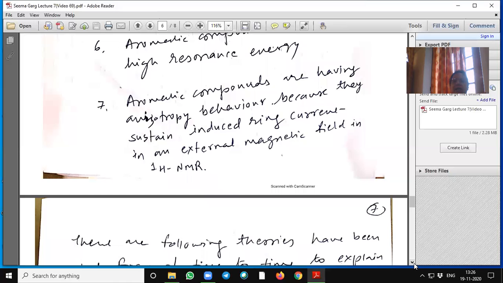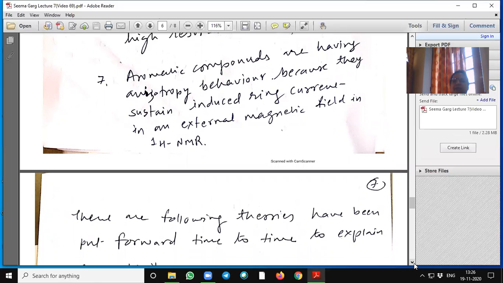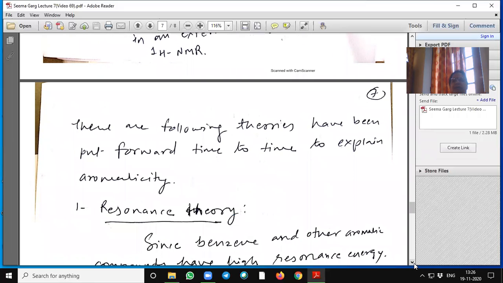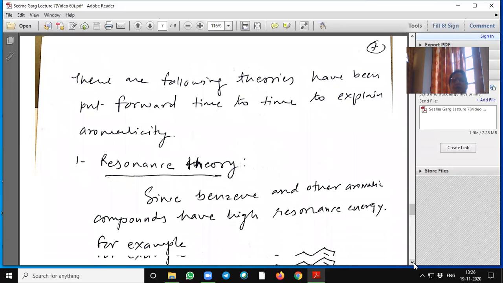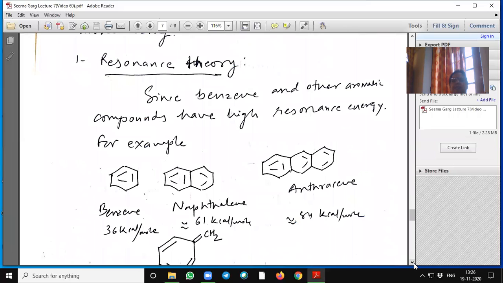Aromatic compounds show anisotropic behavior in a magnetic field because they sustain an induced ring current in an external magnetic field in proton NMR. The following theories have been put forward from time to time to explain aromaticity.